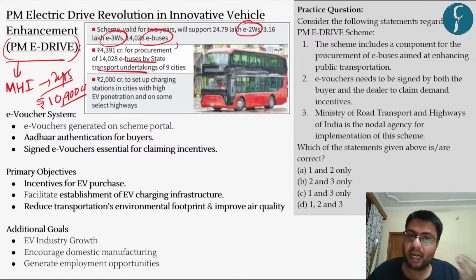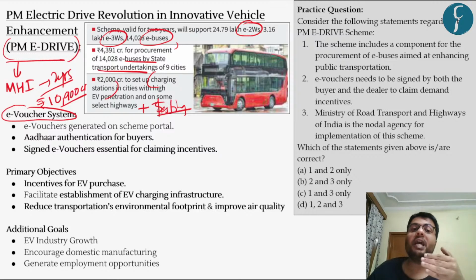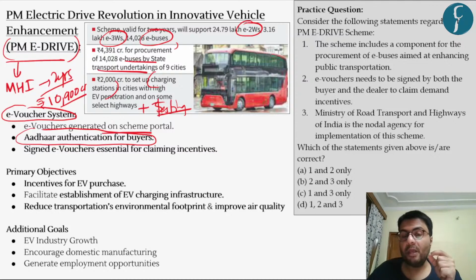Further, the scheme also intends to set up charging stations in the country, in addition to setting up testing infrastructure in the country as well. Further, the benefits of this scheme will be extended with the help of an e-voucher, which can be generated on the scheme portal, and the e-voucher will be authenticated based on the Aadhaar card. And the vouchers, to be able to be refunded, need to be signed by both the customers as well as the supplier of e-vehicles.